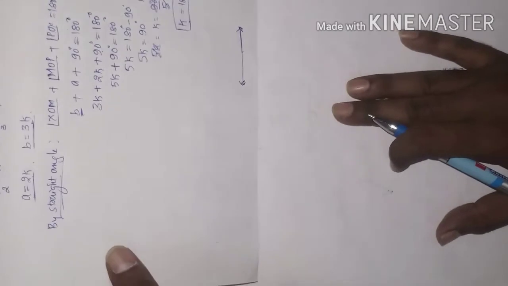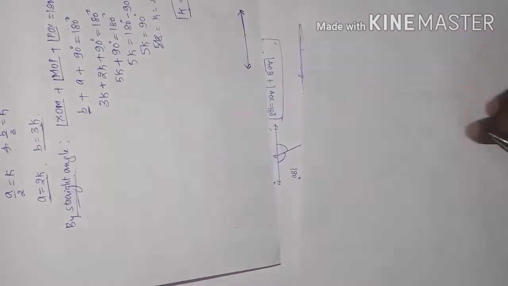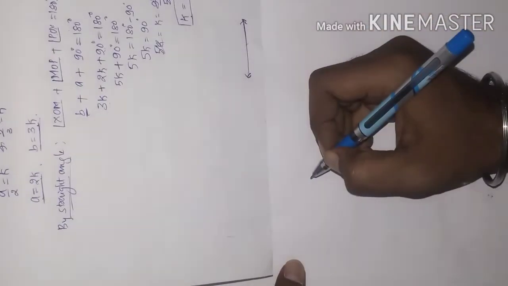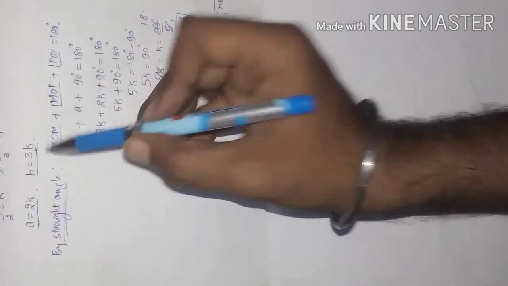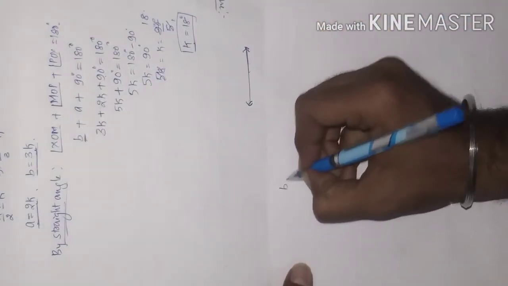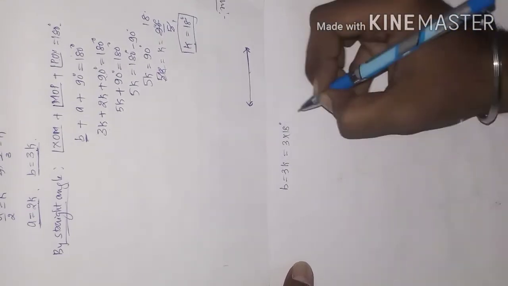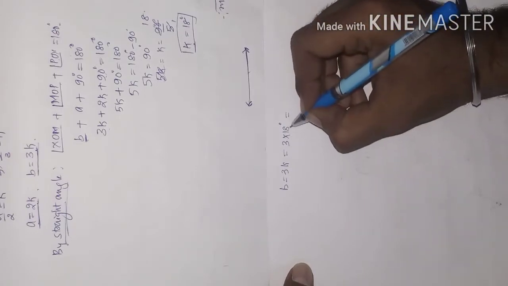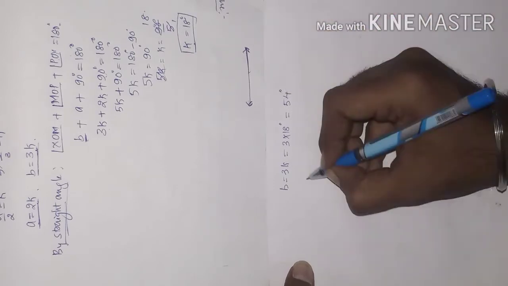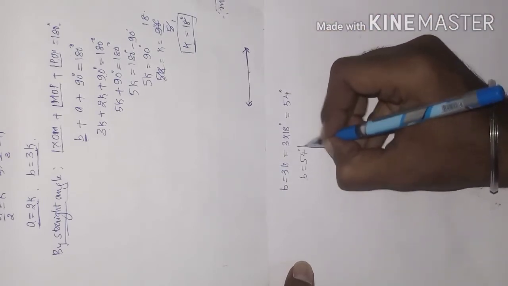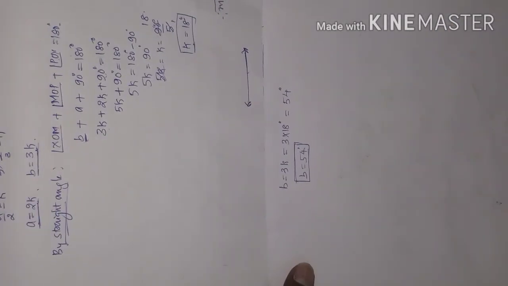Okay, let us put the value of K as 18 degree in this. So B is equal to what we got? B is equal to 3K. Now what is the value of K here? 18 degree. So 3 into 18 degree, 3 18s is how much? 54 degree. So we got the value of B as 54 degree.